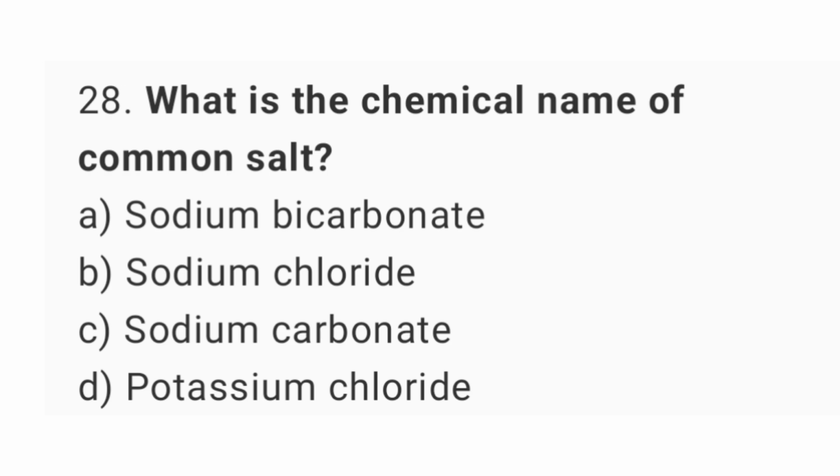Question number 28. What is the chemical name of common salt? The right answer is option B, sodium chloride.